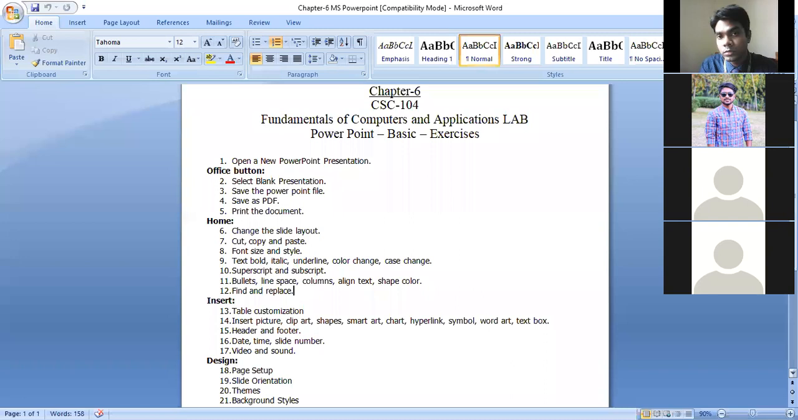Sir, we will make 3 slides. You have to create a Microsoft Office PowerPoint. Then you have to take 3 blank slides and create a presentation. You have to create a Microsoft Office PowerPoint, then at first you have to take 3 blank slides. Okay. This is the first instruction.